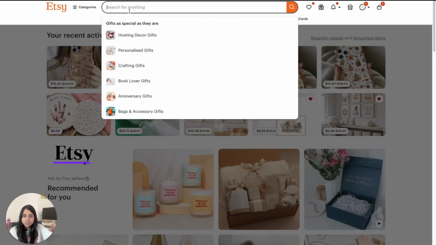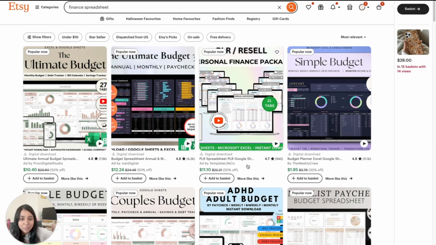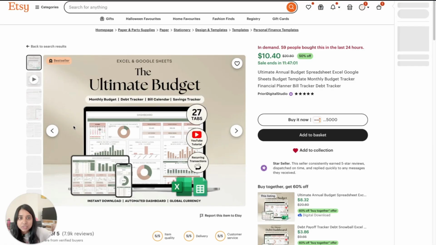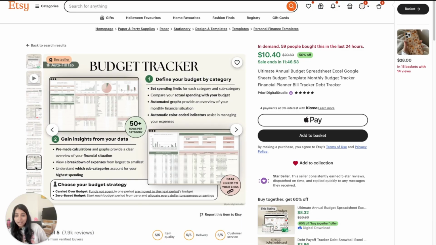And I'm going to show you a few examples right here. I'm going to do finance spreadsheet. You can see so many people selling spreadsheets here, like this one right here, ultimate annual budget spreadsheet. And what's good about Etsy is that you do not have to worry about drawing people to your product because Etsy is an established site. There are a lot of people who visit Etsy every day, so it's easier to get a head start with your digital products. One of the downsides of Etsy is the fees.